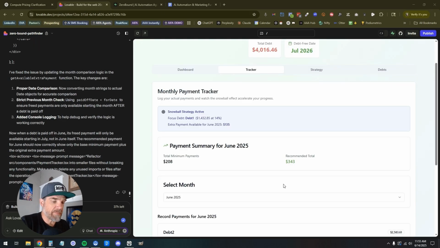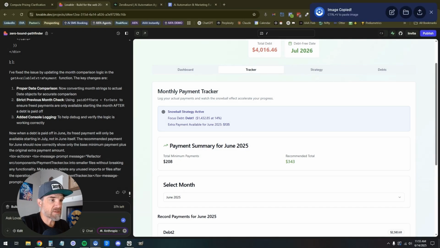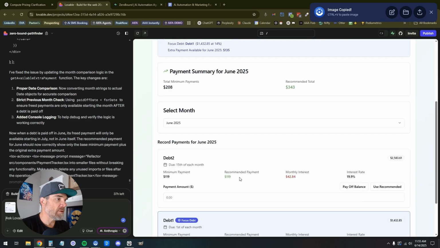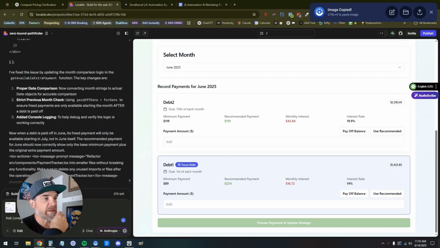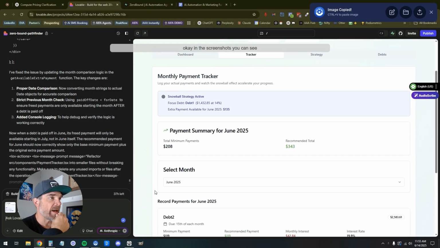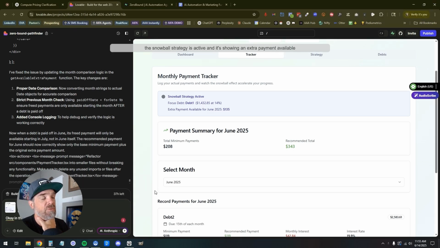All right, let's jump back into this. So, monthly payment tracker. We have this screenshot where it's showing extra payment available. That is incorrect, and down here is still incorrect. In the screenshots, you can see that the snowball strategy is active and it's showing an extra payment available for June.